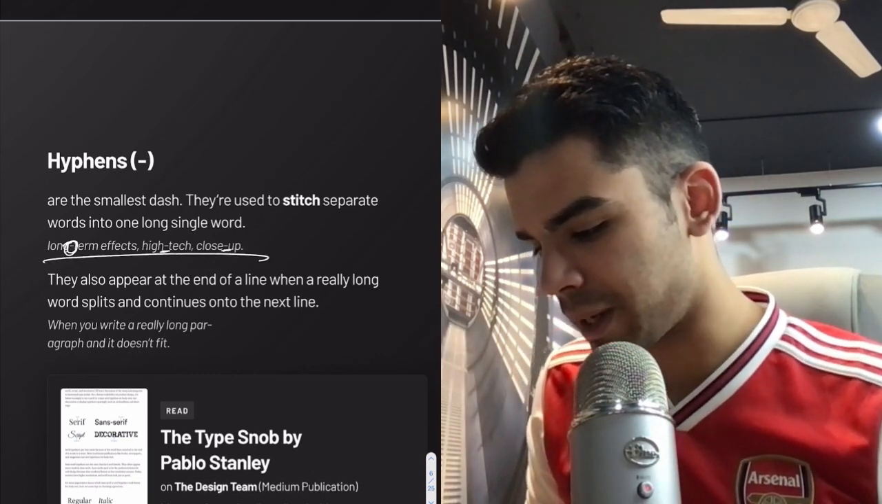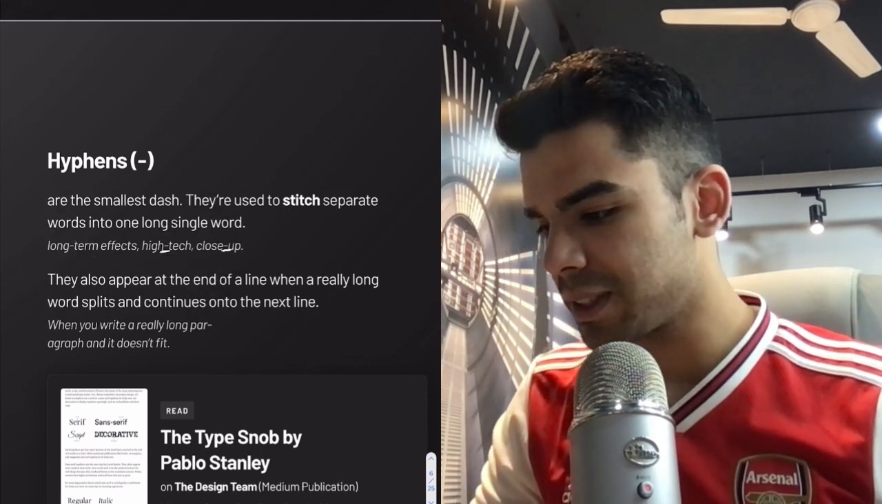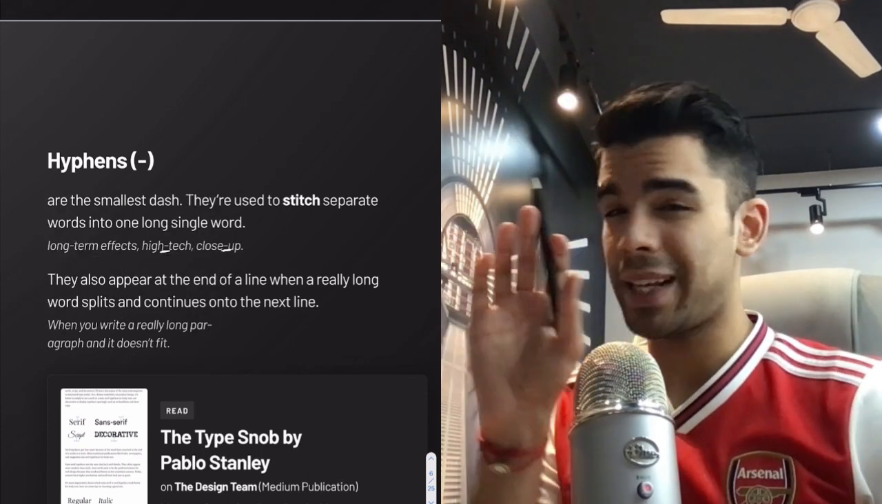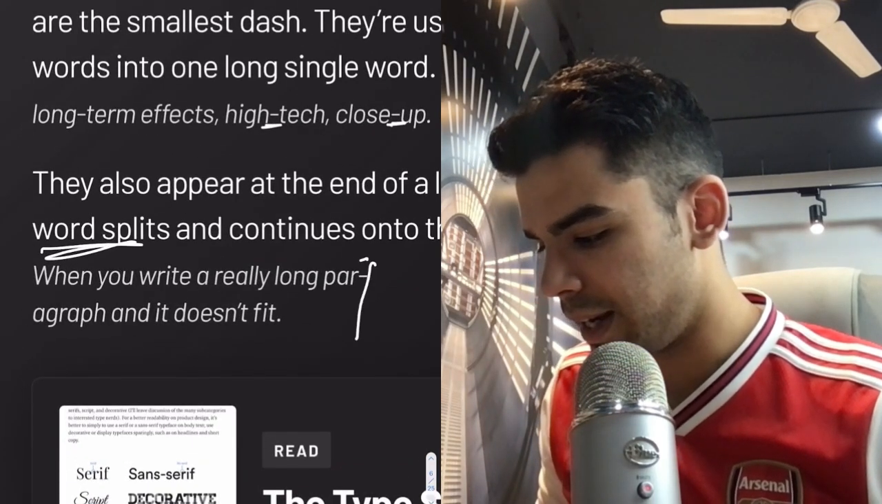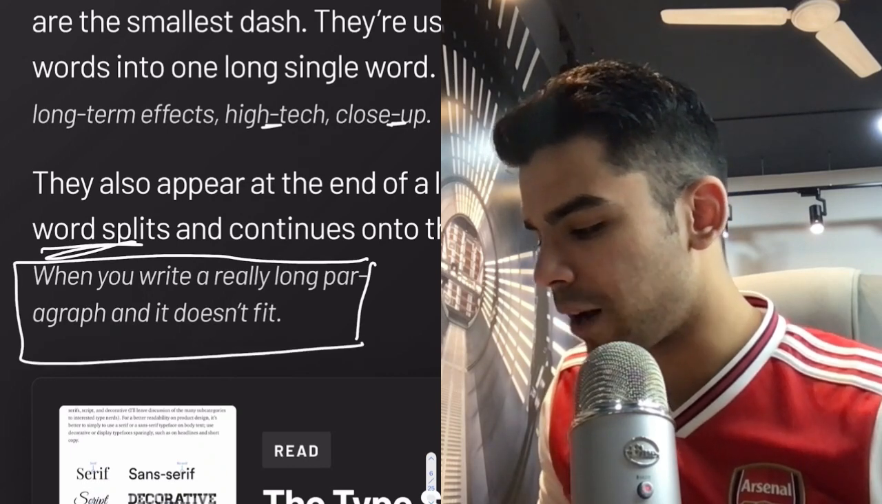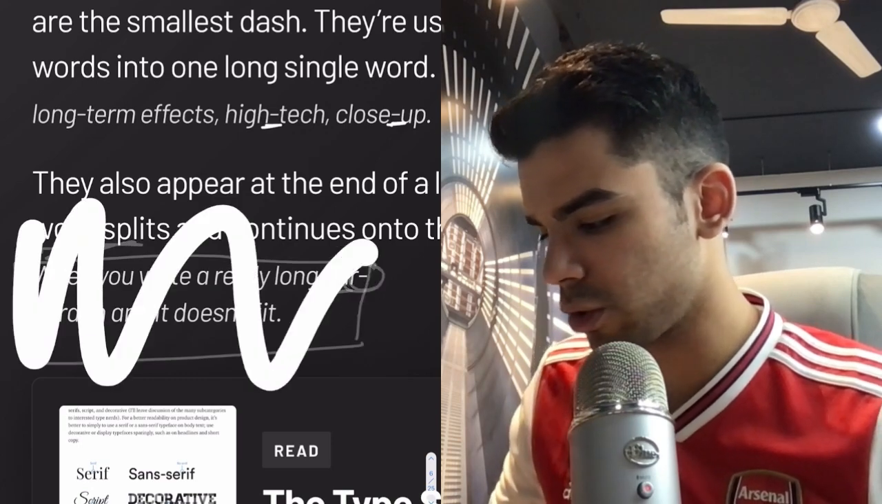So this point is separate. I mixed this point and this point. Another use case of hyphens is that when you're completing a sentence and the text is really long, the word splits. So in this case, if my div is this much, when you go after par, which is paragraph, you probably have the small little line. So this is also a hyphen.